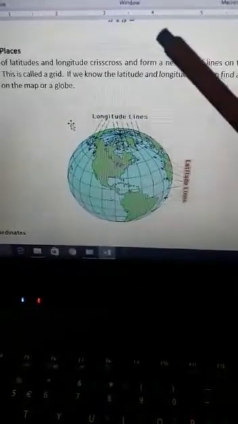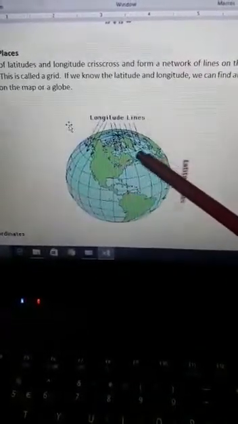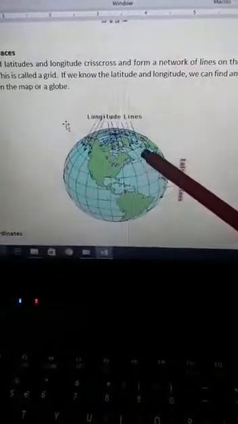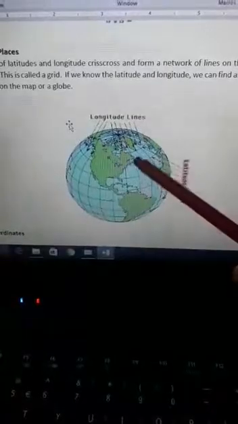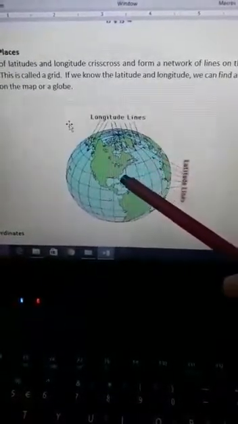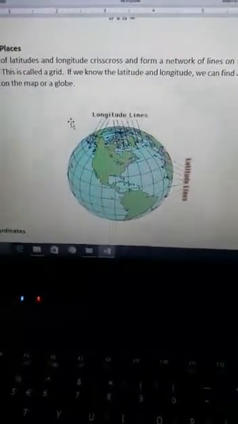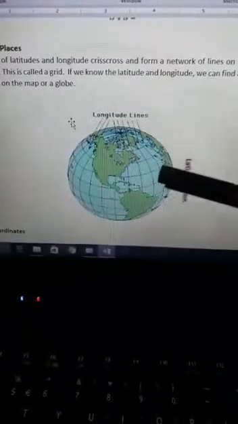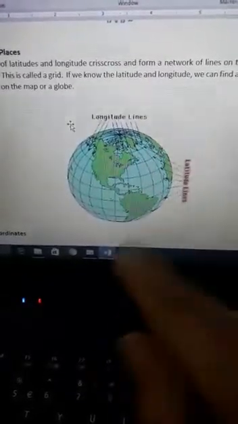Now what are these places where they are meeting? These are the points where the lines of latitudes and longitudes are cutting each other, or meeting at these points. These meeting points are called the coordinates, which help in locating the places on the globe. We can easily find the places on the globe through these coordinates, right? So these are the coordinates.